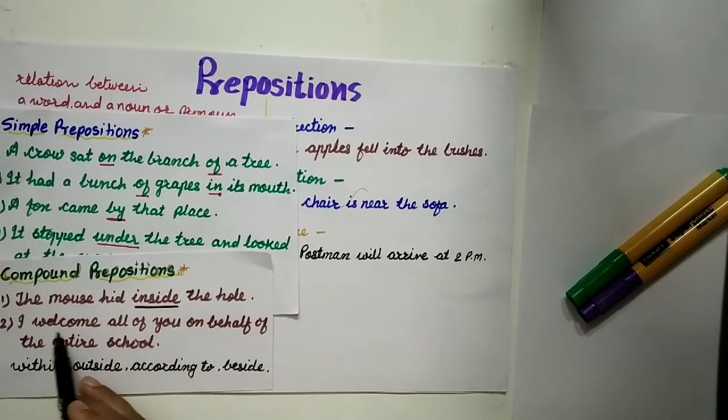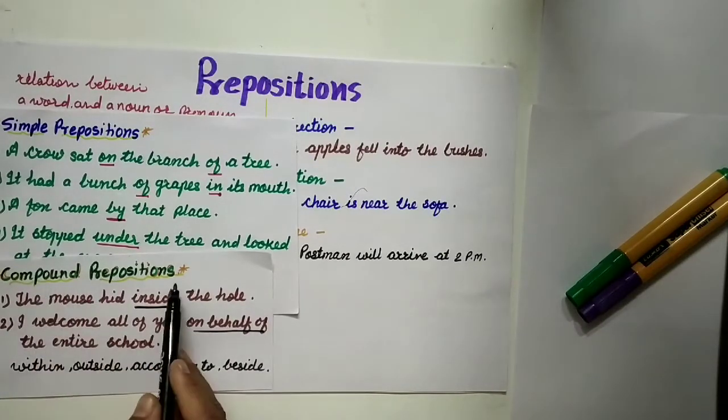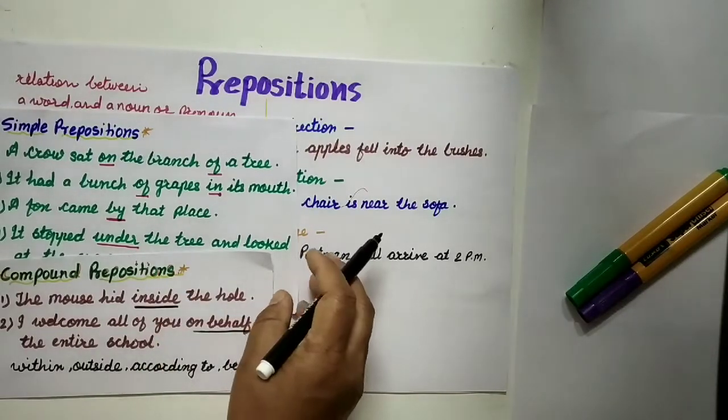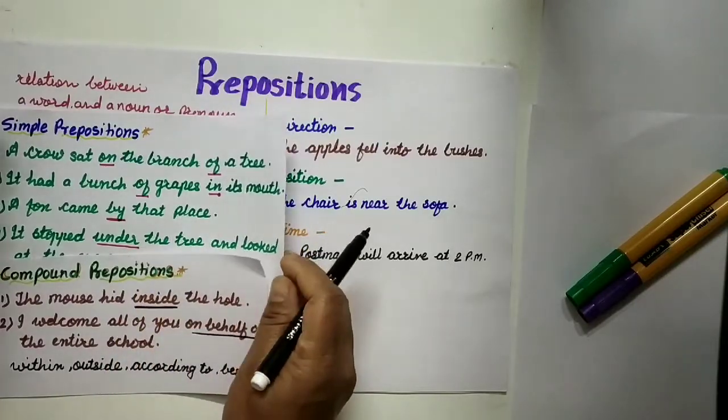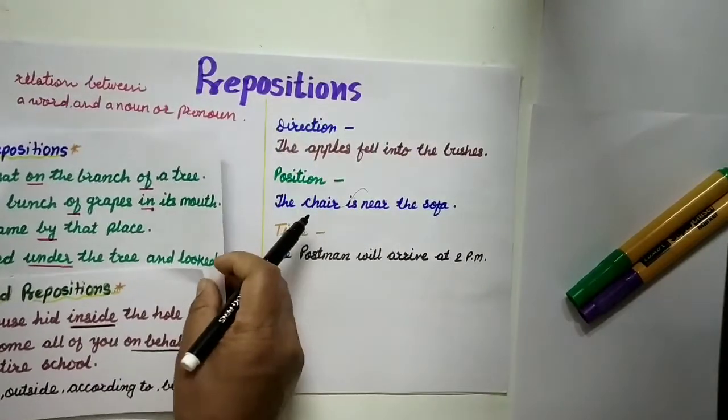Now next, I welcome all of you on behalf of the entire school. Now on behalf of shows the relation, and this preposition is made up of more than 2 words, 3 words: 1, 2, 3 words. So it is called a compound preposition. Okay, got it? So students, these are the simple prepositions and compound prepositions.